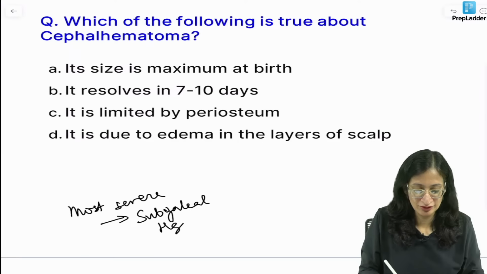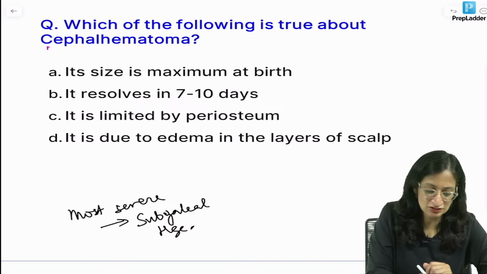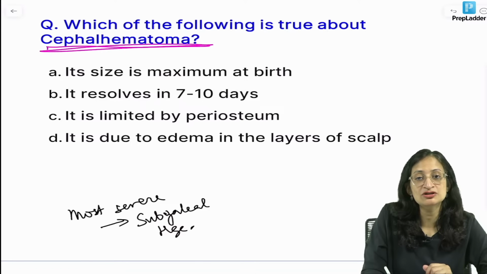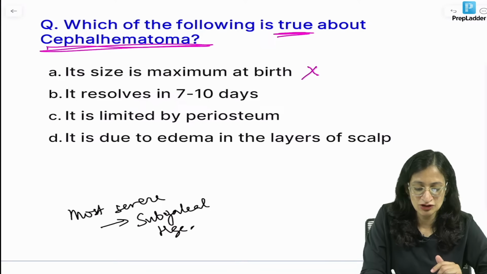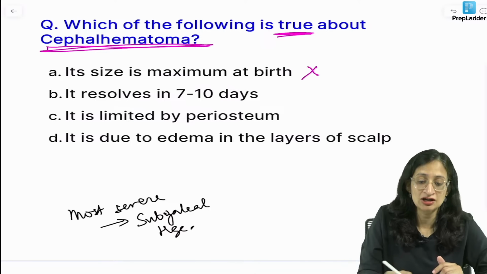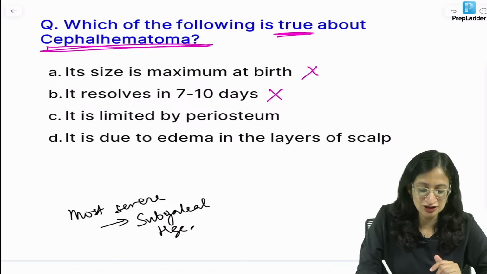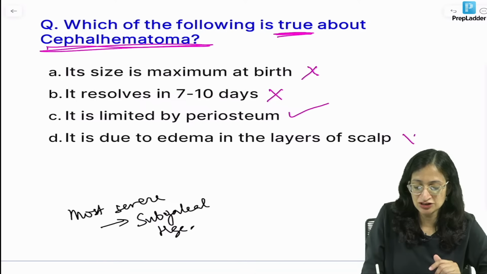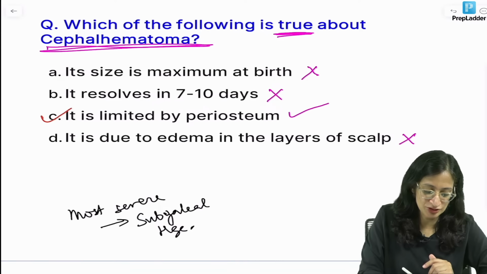Okay. So which of the following is true about cephalhematoma? Let us answer. Its size is maximum at birth, is it? No. It may take 24 to 48 hours to appear completely. We have to find the true statement. It resolves in 7 to 10 days? No. It takes 5 to 7 weeks to disappear. It is limited by periosteum? Yes. It is a periosteal hemorrhage. It is due to edema in the layers of scalp? No. That is caput. So our best answer here is option C.